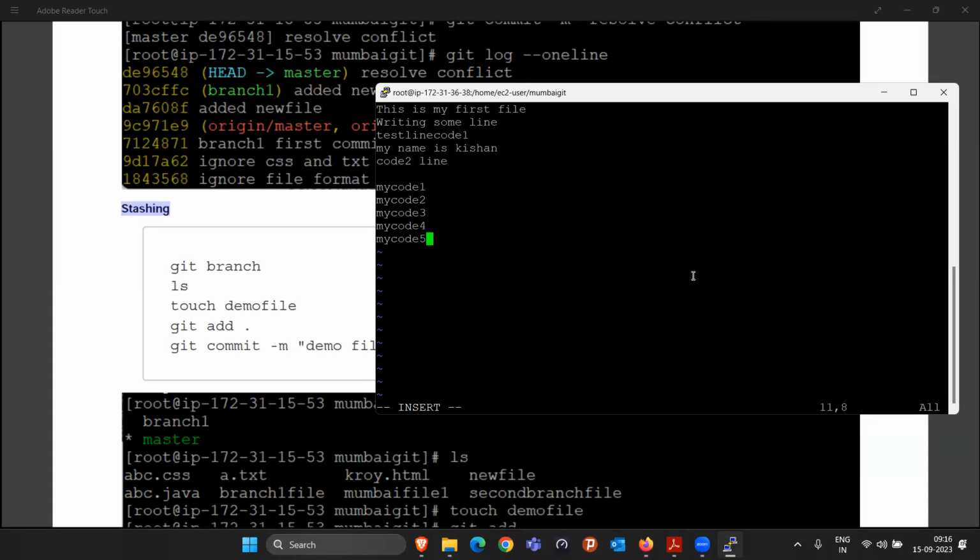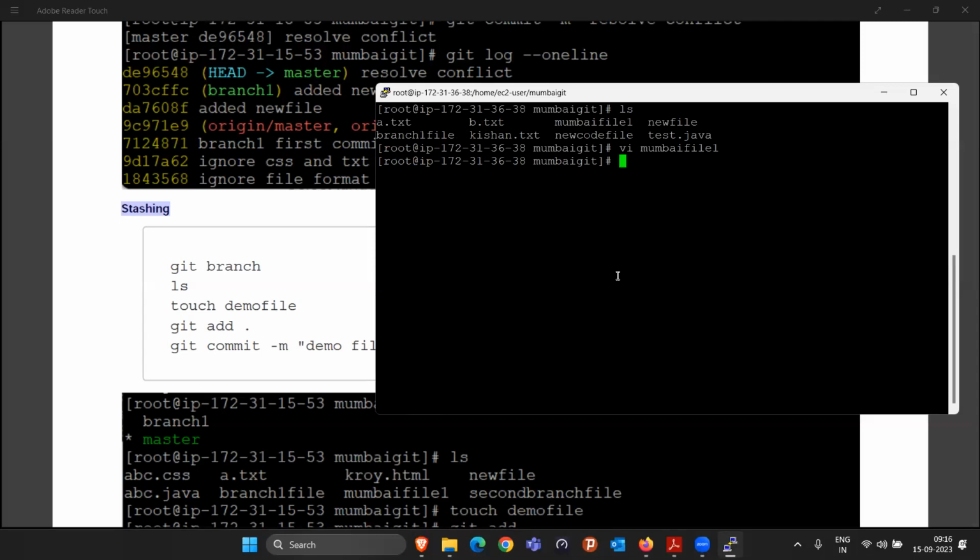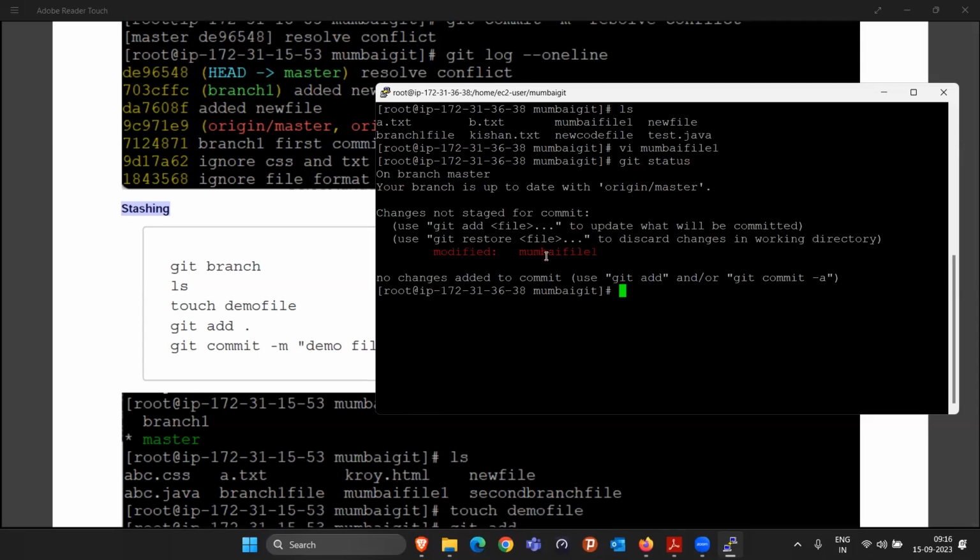Yes. So now what we can do is let's save this file. If I save this file and do git status, git will definitely say that somebody modified Mumbai file 1. That means you have to add it and commit it. But I'm not ready to commit this file because this is not completed. So for that, git says that if you have to do some other work and your code is not completed and you want to save this code somewhere for a temporary time, I can simply say, git, can you stash whatever changes I have done? git stash, that's it.